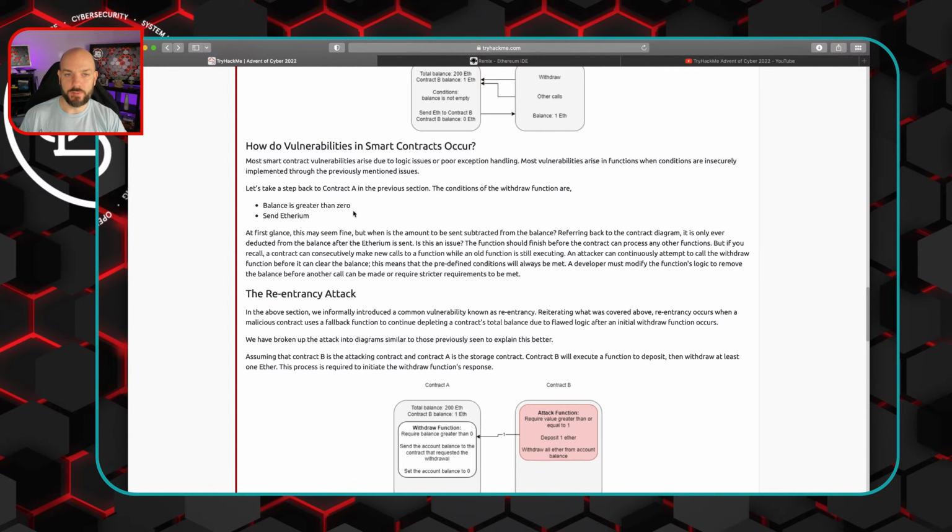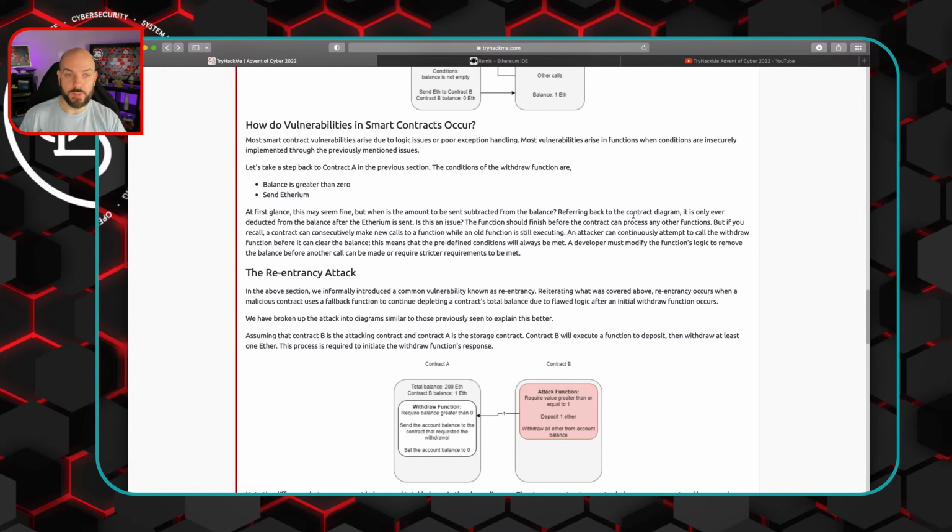Okay, so they're saying if it's not subtracted from the balance, then the balance is going to appear to be the same as before, and you could continue to just hit it. Referring back to the contract diagram, it is only ever deducted from the balance after the Ethereum is sent. Is this an issue? The function should finish before the contract can process any other functions.